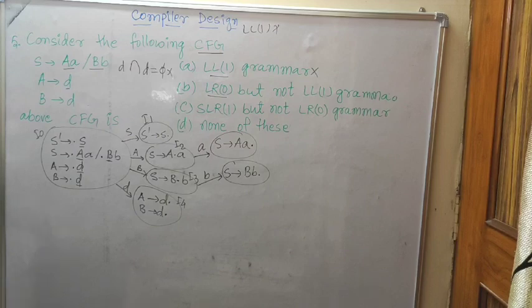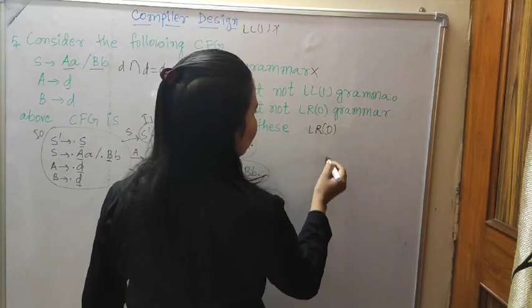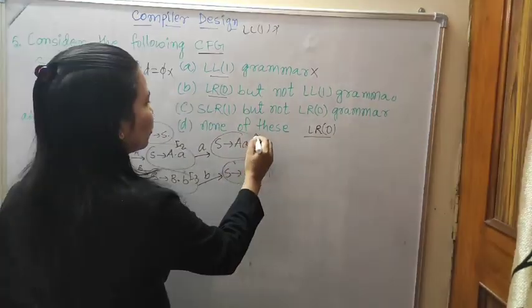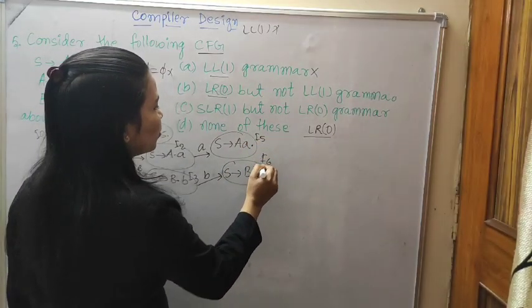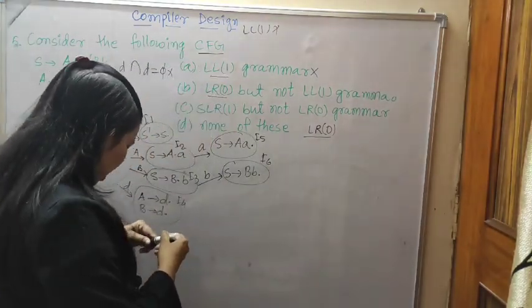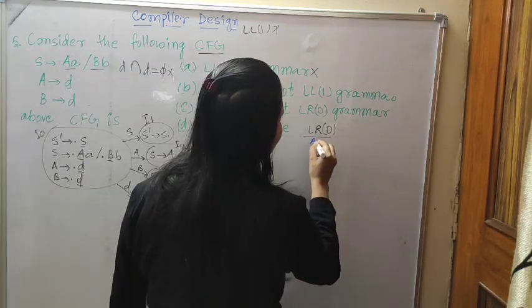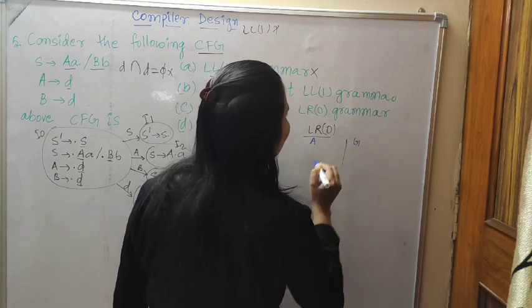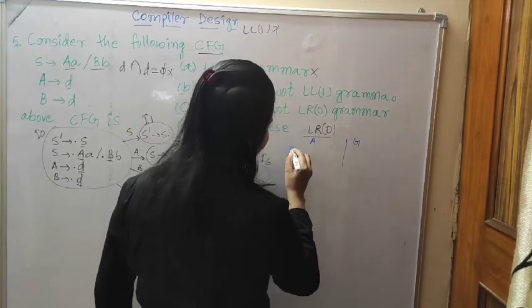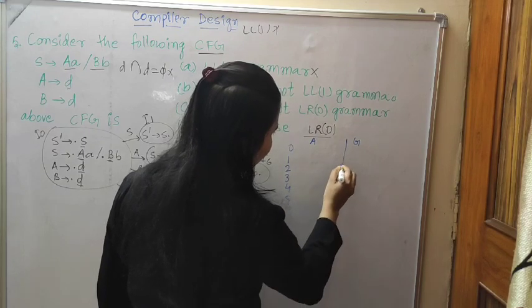Now we will write it in the LR0 parser table. Statement number 4, statement number 5, statement number 6. Action part, go-to part. In the action part we will write all the terminal variables, and in the go-to part we will write the non-terminals. How many states are there? 0, 1, 2, 3, 4, 5, 6 are given.